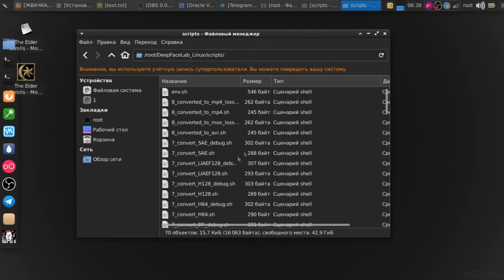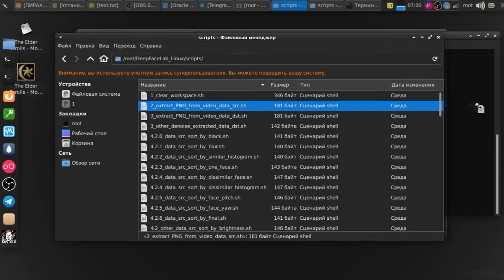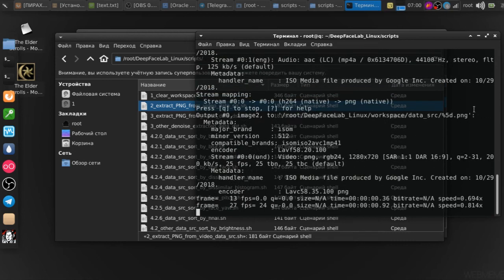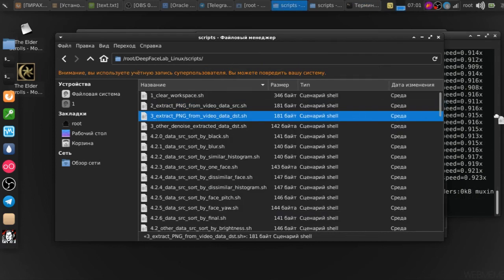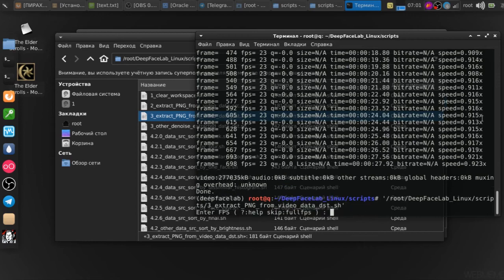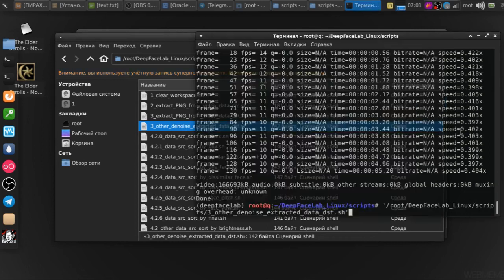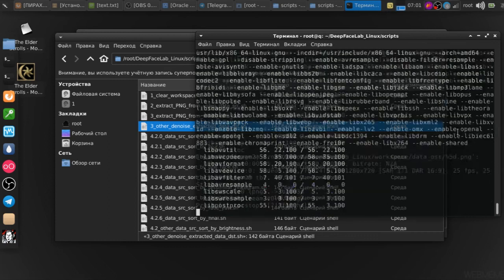Here, we have scripts that will need to be run in turn for our neural network to work. First, run script 2. It will unpack our video donor into a set of PNG images. It does this frame by frame. We can additionally specify how many frames to extract from each second, and specify the format of the output images. Then, we run script 3, extract. It does the same operation, only with the video where we will replace the face. Then, we launch script 3, denoise. This will allow us to process our images and make them clearer, so that our final fake is more believable.